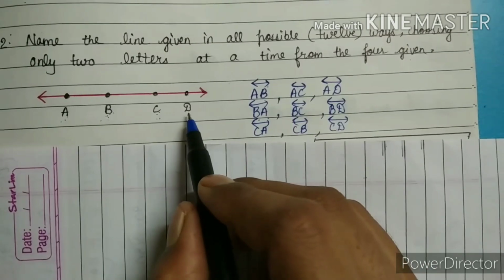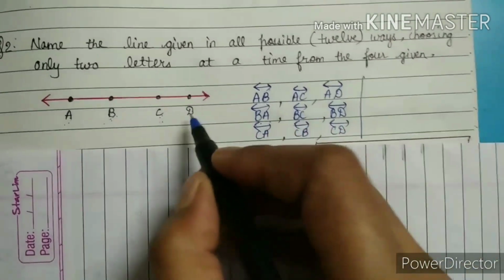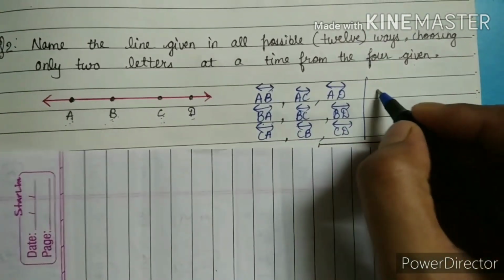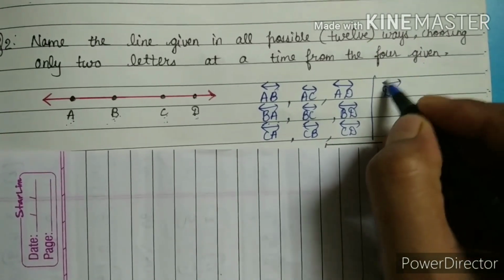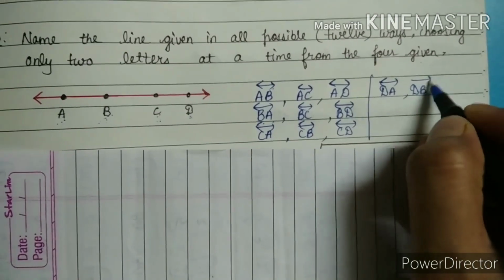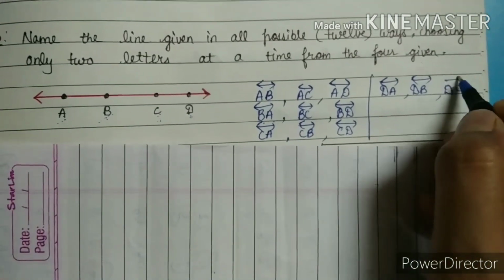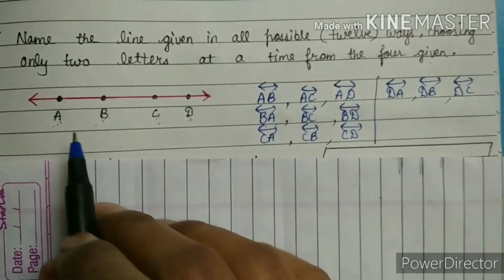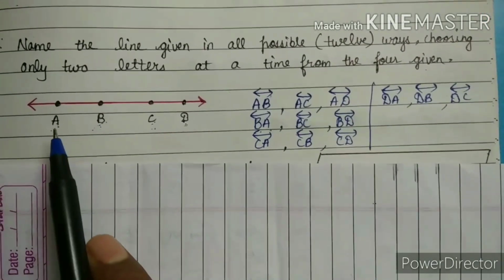Now the last point that we have to take is D. With D, who will come first? A. Next is D to B. And the last is D to C. Now, have we taken all the points? Yes, we have taken all the points.